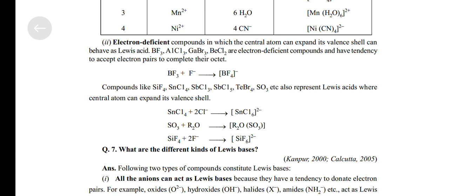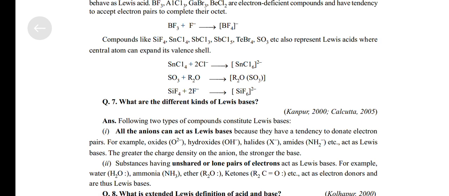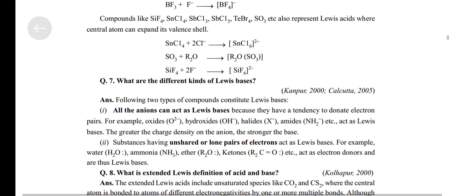BF3 plus F negative forms BF4 negative. Compounds like SiF4, SnCl4, SbCl3, SbCl5, TeBr4, SO3, etc., also represent Lewis acids where the central atom can expand its valence shell.